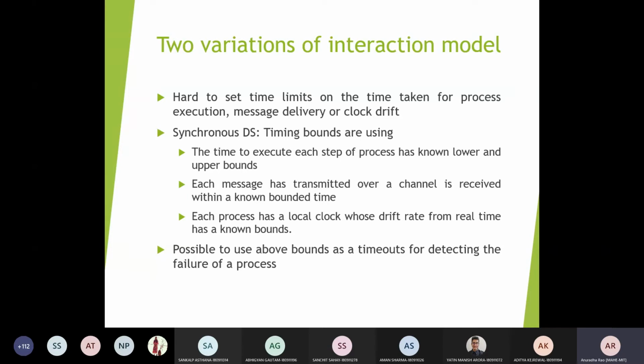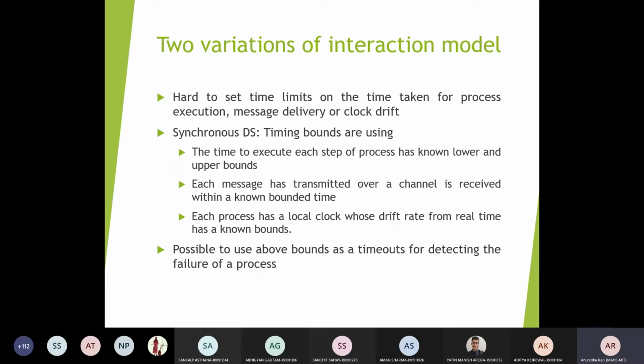In the case of asynchronous, you will not have any kind of time bounds for process execution or for message transfer, that is sending or receiving the message. There will not be any time bound. Similarly, even if there is any variation in the clock timings, you will not be able to consider those. So many distributed systems work in an asynchronous way only.